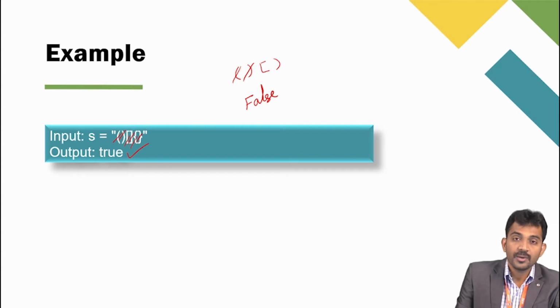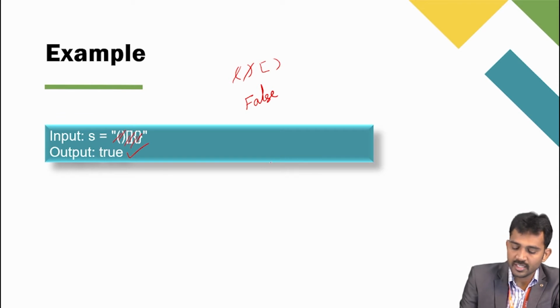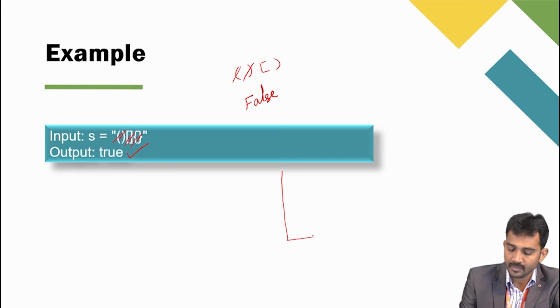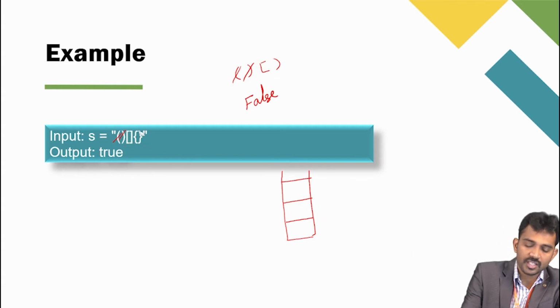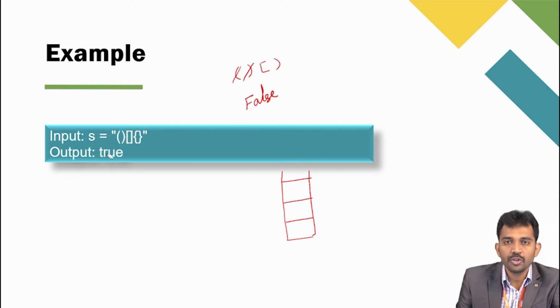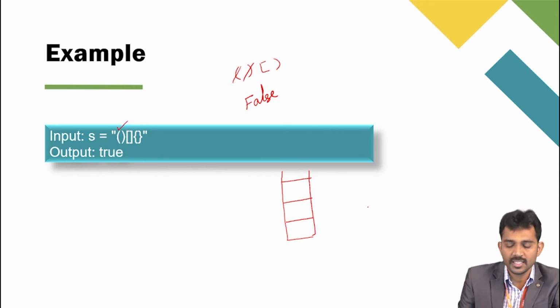whether the top of the stack is the respective open parenthesis or not. For example, if you observe this one, I am going to take that as an example. Here my stack is there. Observe clearly. First I am going to parse this valid string. If I have an open parenthesis, I simply push it into the stack.